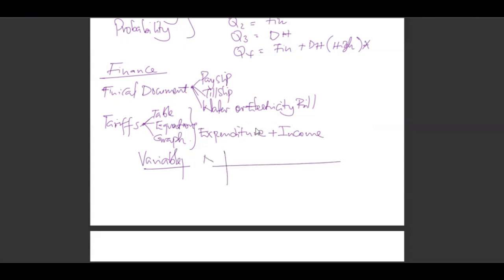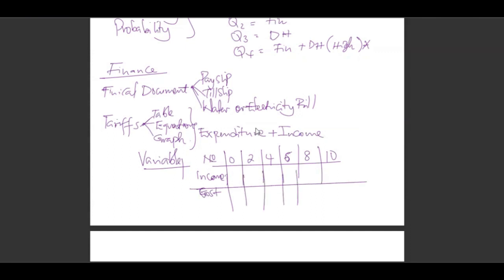We might have a number of items, 0, then 2, 4, 6, 8, 10. Then we expect you to tell us the income when one sells 0. And we shall expect you to give us the cost or the expenditure when one sells something at a given value.